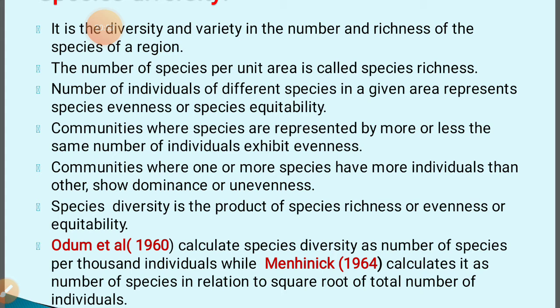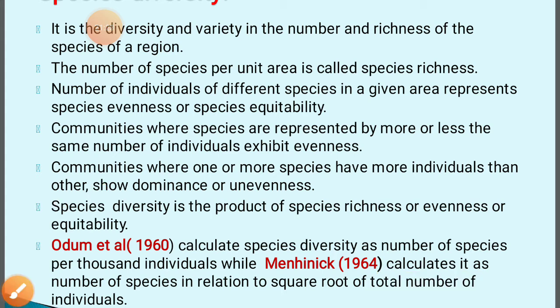Species diversity is the product of species richness and evenness, or equitability. So what does it mean? Species diversity is related to speciation. When the number of species present in a unit area is more, the diversity of species is also more.